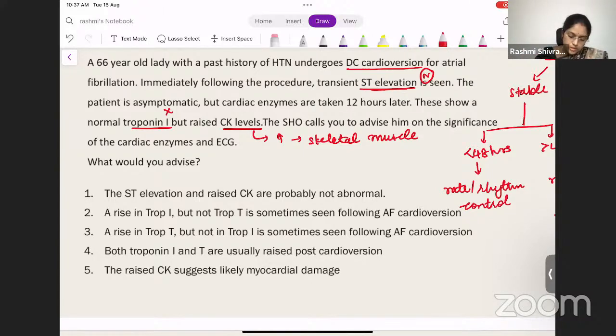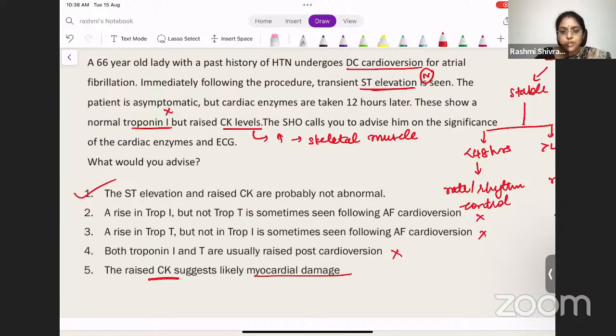So this is wrong. Troponin I and T are usually not raised post cardioversion. Raised CK suggests not myocardial damage here. It denotes skeletal muscle damage. So the correct option will be the first option: the ST elevation and raised CK are probably not abnormal. Okay. So this first question, I have answered it for you.